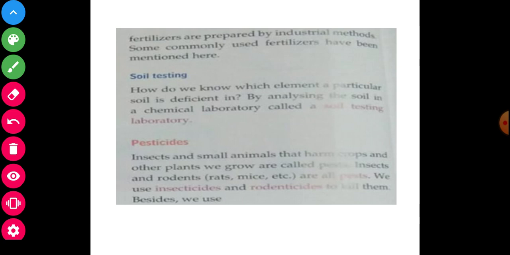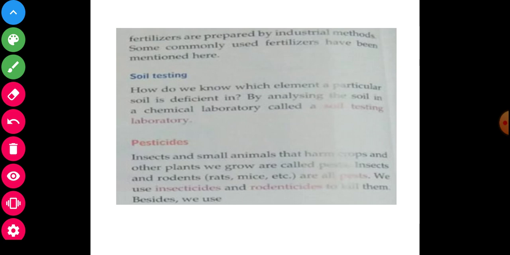there will be one in every district of our country and our state. So a soil testing laboratory is available in every district. In our district, Bijnor, a laboratory will also be there. Okay, my dear students, now here is another topic, pesticides.